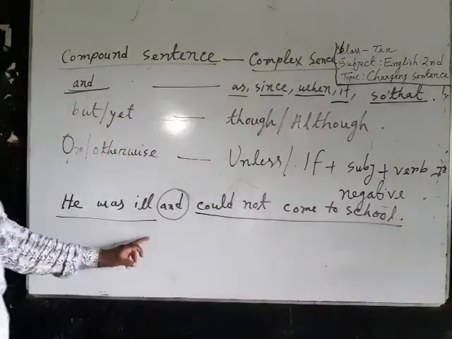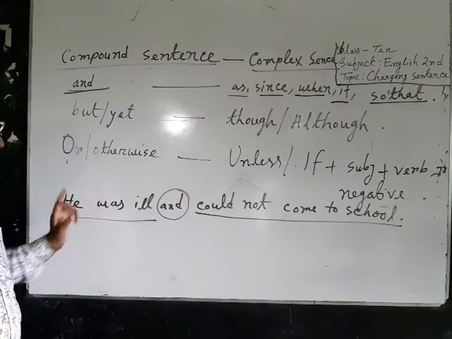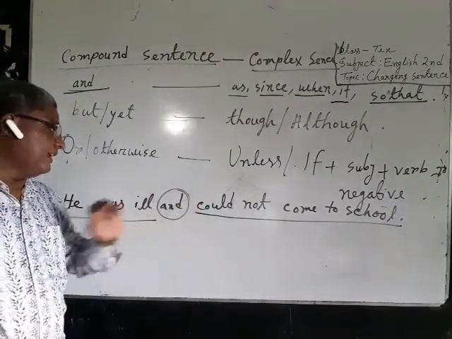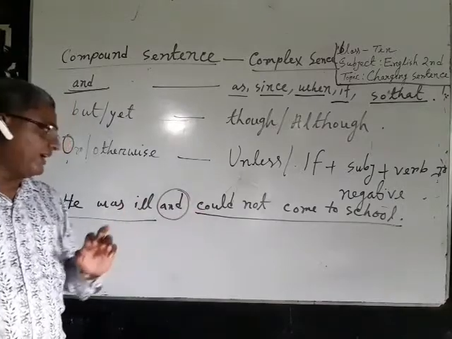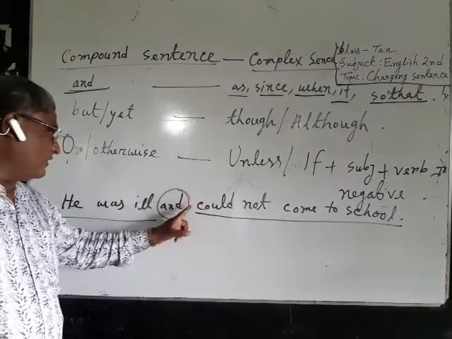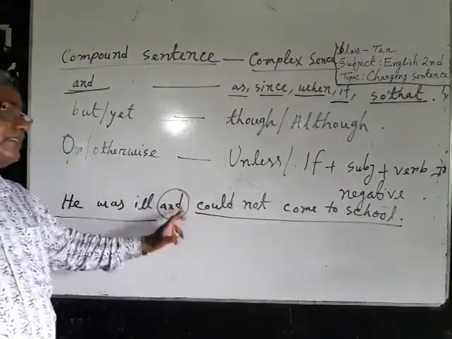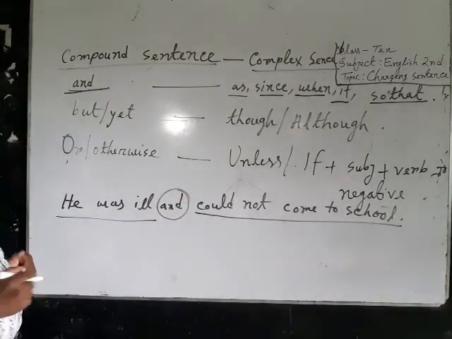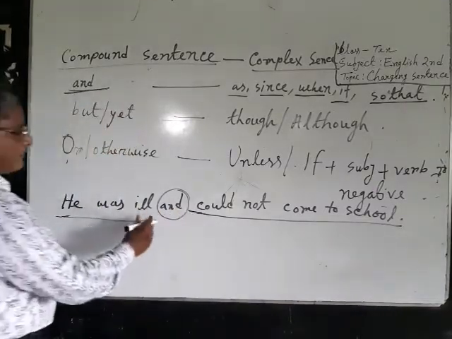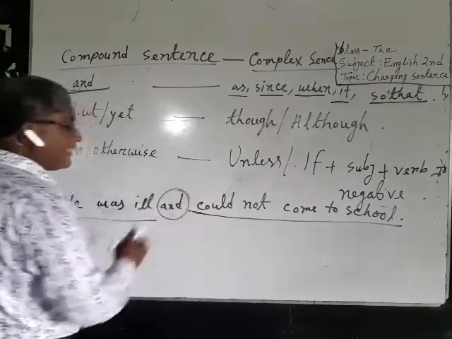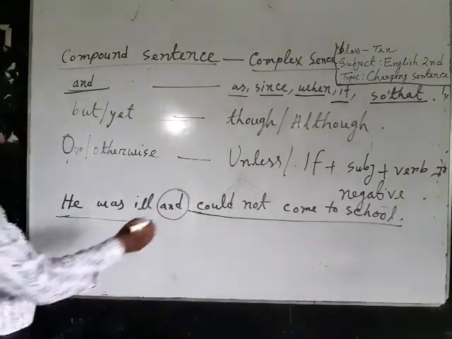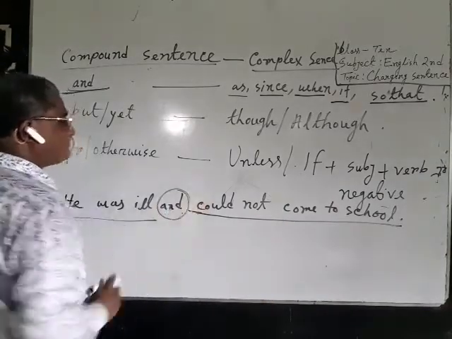You should remember that I have not used subject. If subject is silent in the second clause, then you should think that the subject of first clause and second clause is same. If the subject of first clause and second clause are same, then after and the subject of second clause remains silent. That is why I have not used here he.